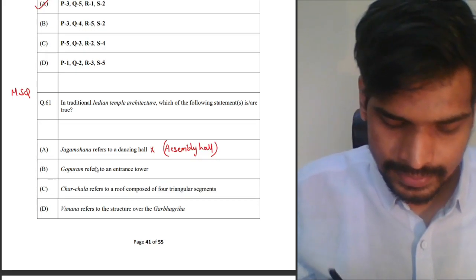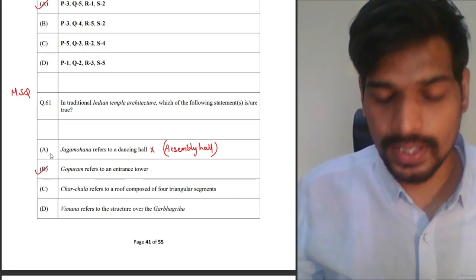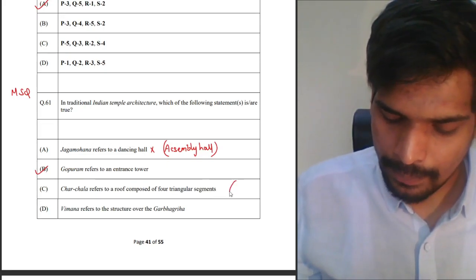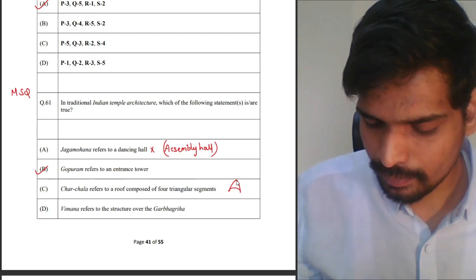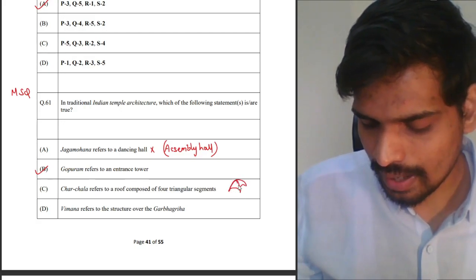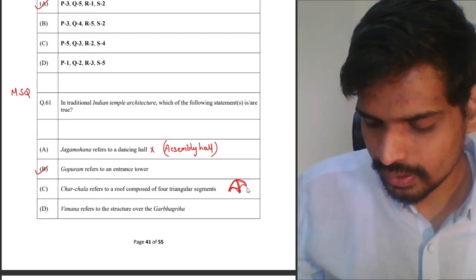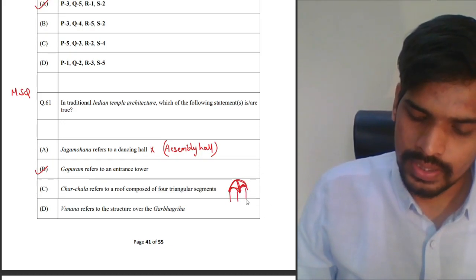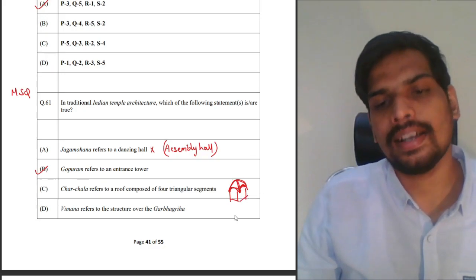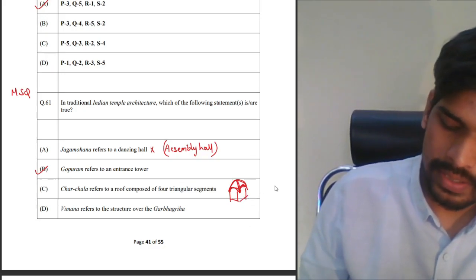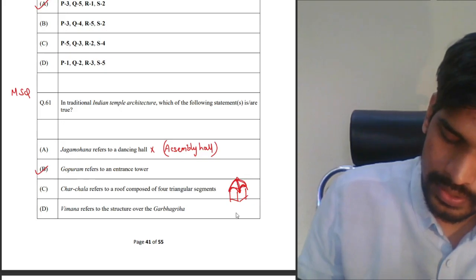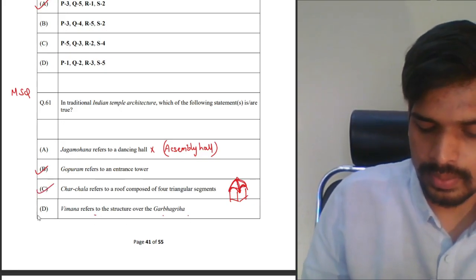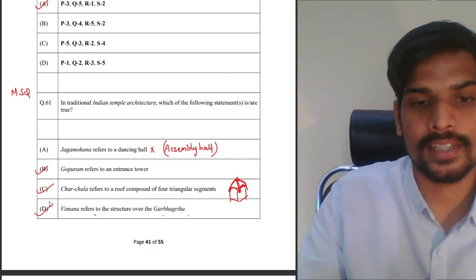Gopuram refers to an entrance tower, absolutely correct, a feature of Dravidian temple architecture. Charchala refers to a roof composed of four triangular segments, absolutely correct, seen in Bengali temple architecture. You see these triangular segments, something like this. Generally, this Charchala design of temple architecture in Bengal was derived from the Bengali hut design, right? This layout of Bengali temple is known as Charchala. That's correct. Vimana refers to the structure of a Garbhagriha, absolutely correct in Dravidian architecture.